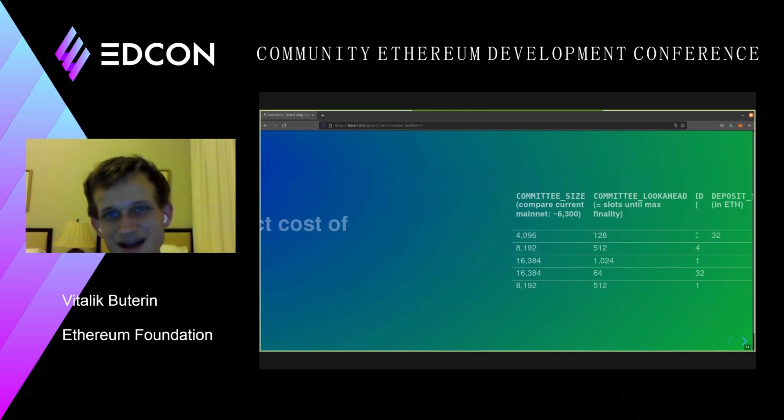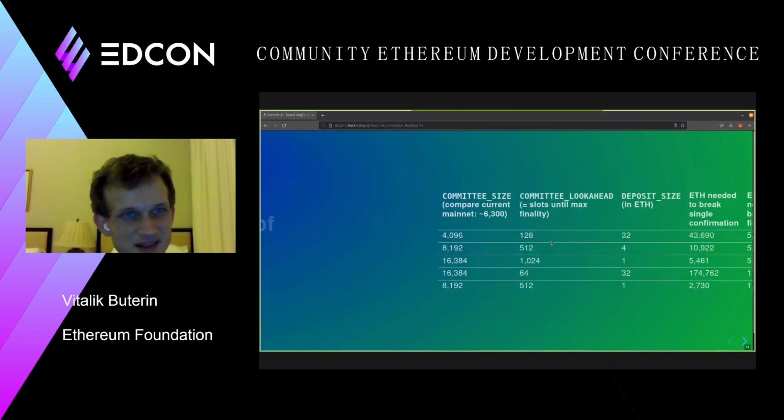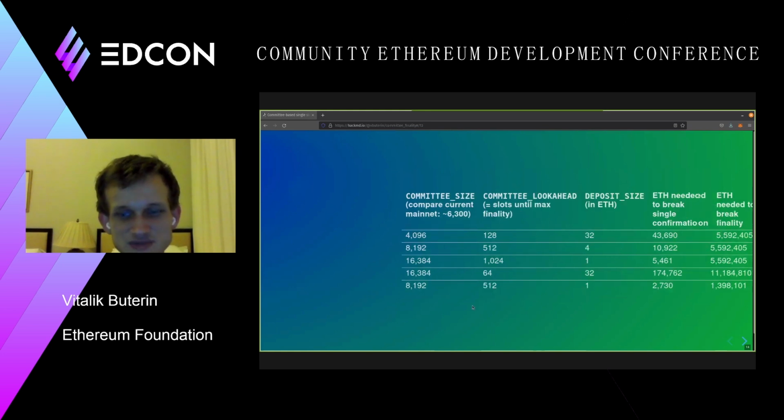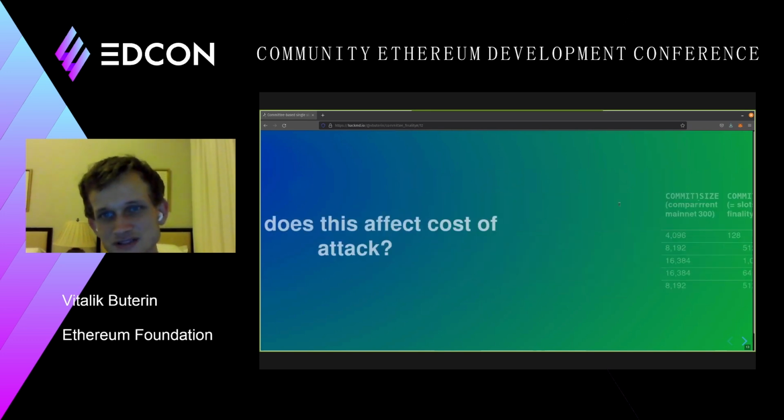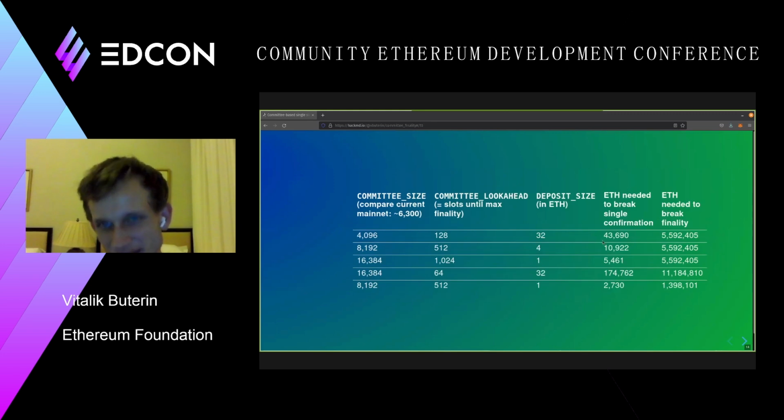Basically, if you have different deposit sizes, different committee sizes, different committee look-aheads, so like this number instead of 50, what you actually set that number to. And one column is the amount of ETH needed to break one single committee, and the other is the amount of ETH needed to break finality, right? So the number on the right is the amount of ETH that an attacker needs to be willing to burn to revert a block that has been fully finalized. And this is an extreme amount, more than 1 million ETH, completely unrealistic, right?